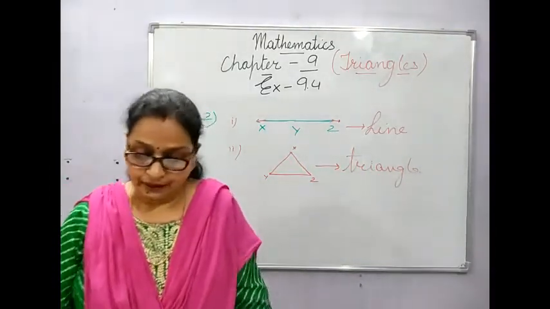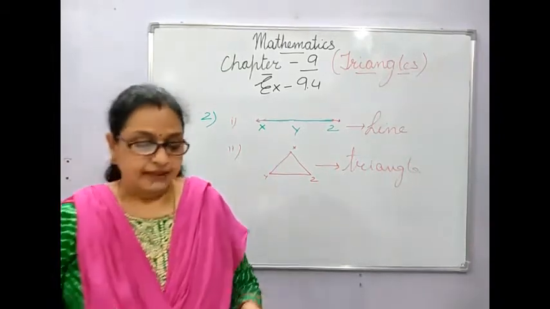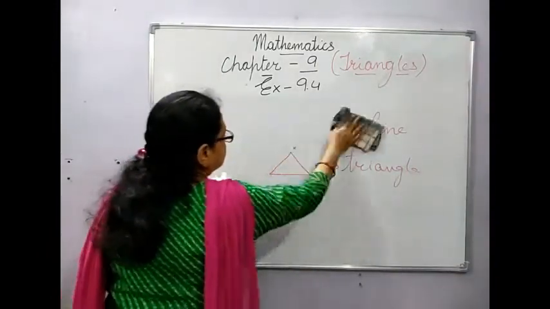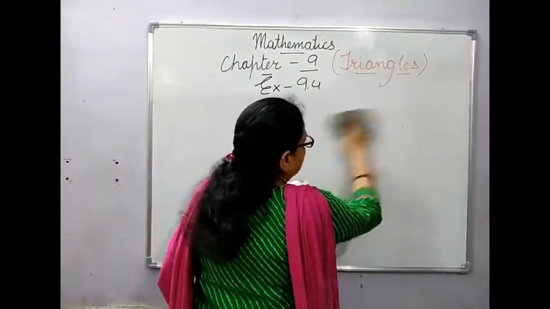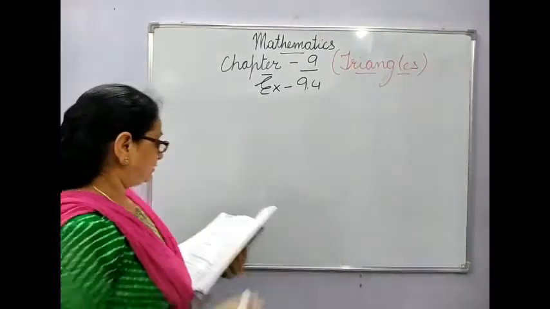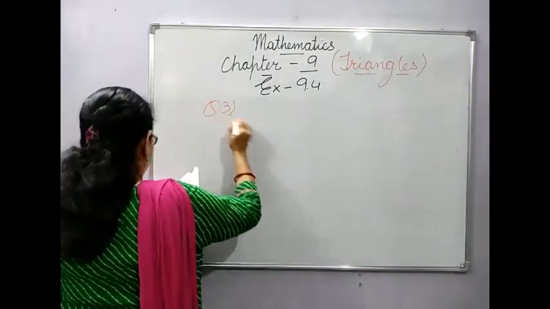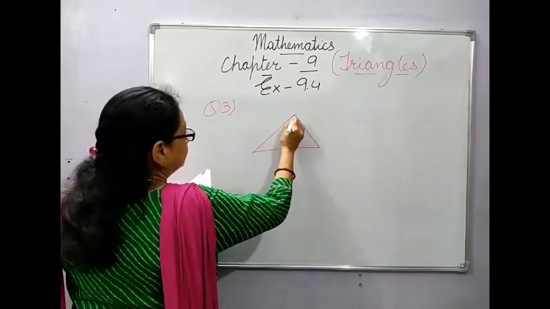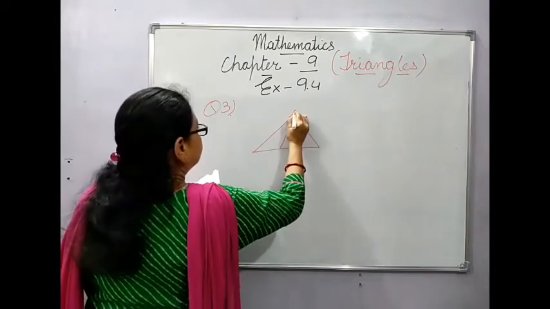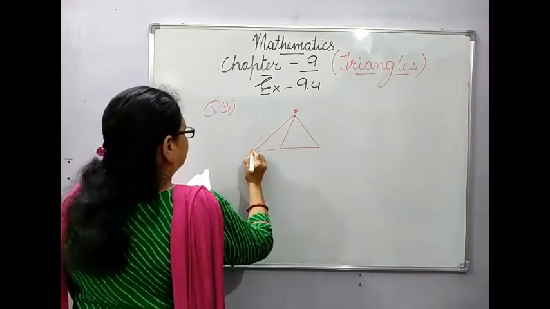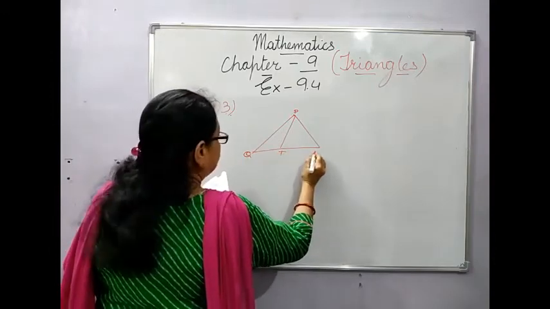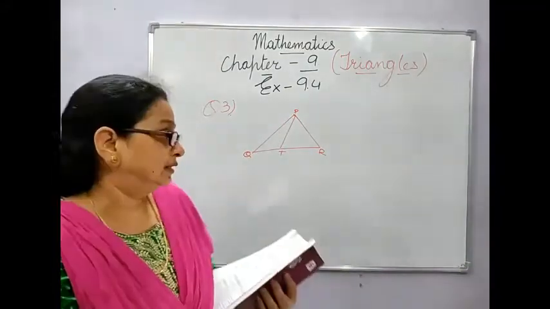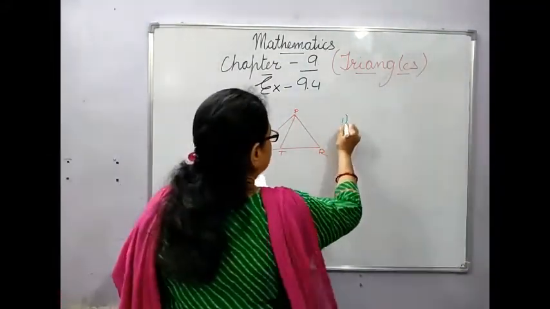Okay, then question number 3. The figure has already been given in the book. On that basis, you have to give the answers to the questions. Question number 3. Somewhat like this. And they have given P, Q, T and R. In the figure, name all the possible triangles which are there in this figure.